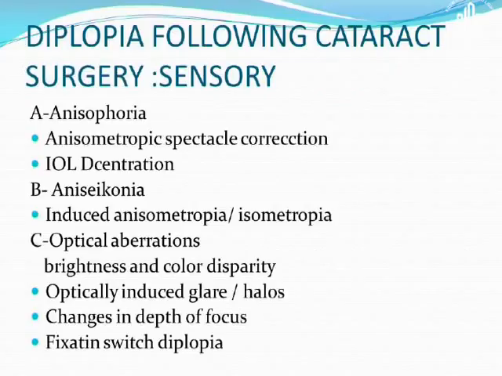Now, diplopia could also arise if there has been anisophoria, meaning there was anisometropia because of spectacle correction, or there is IOL decentration. If there is aniseikonia, it means either there was anisometropia which we have corrected, or anisometropia which has been induced. Both ways it can produce diplopia after cataract surgery. There could be optical aberrations, like brightness and color disparity, optically induced glare and halos, change in depth of focus, and fixation switch diplopia. That means if you have operated upon the eye with amblyopia, the patient may complain of diplopia in this kind of situation.